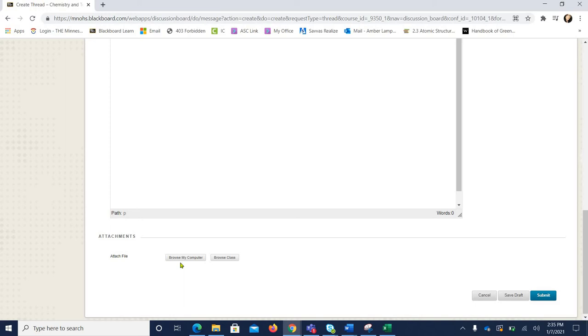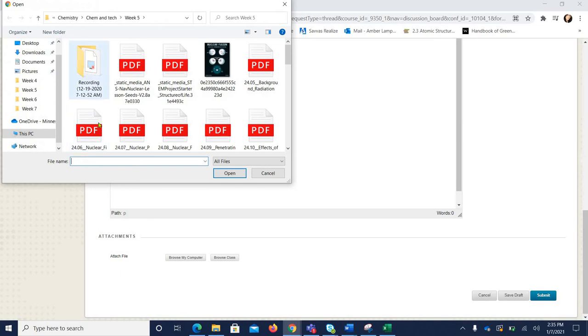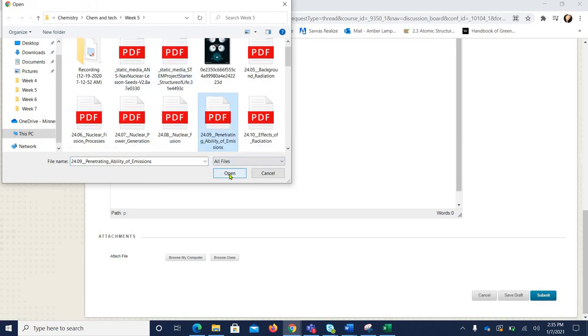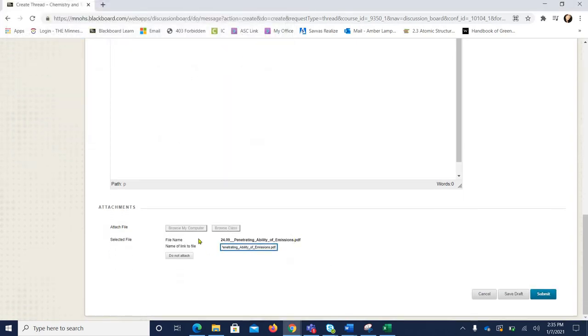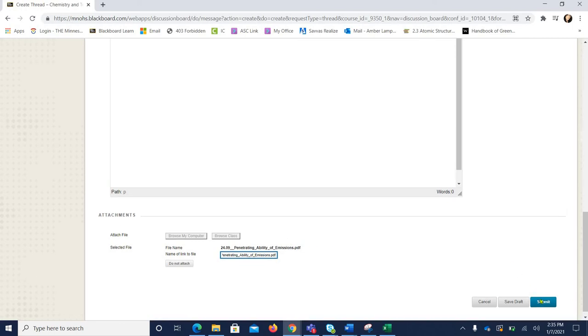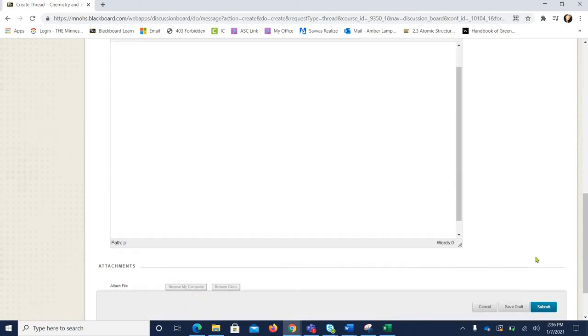Or if you have a Word document, you can click this Browse My Computer button, and that'll bring you into your personal files. You select whichever one is the work that you did and attach it. It'll pop up down here when it is attached. And then you'll go to this blue Submit button towards the bottom right to submit that to me for grading.